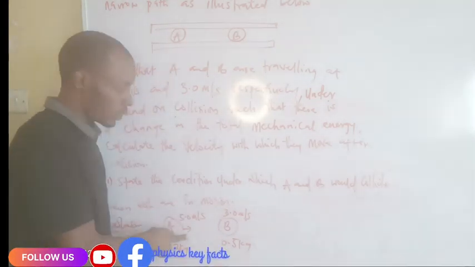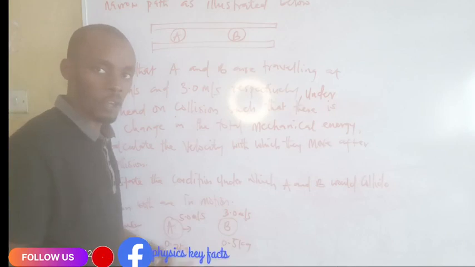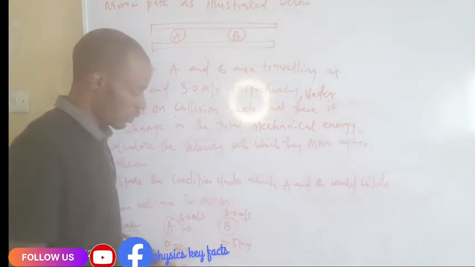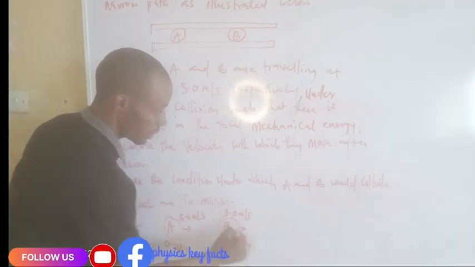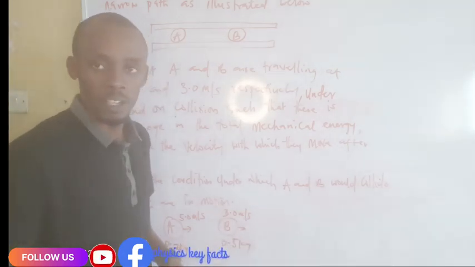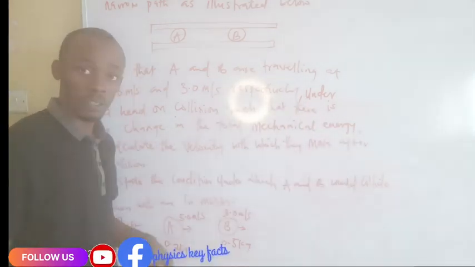So we are assuming that body A is moving towards body B, and that B is moving in the same direction, since the direction is not stated.